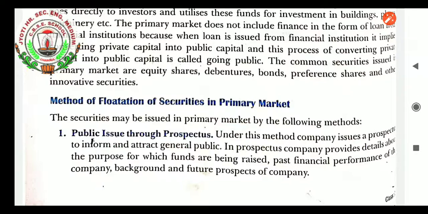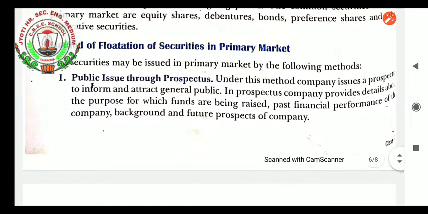When the company wants to introduce its shares to the general market for the public, it has to issue a prospectus. By seeing the details mentioned about the company in the prospectus, the general public can get attracted and purchase the shares of the company. This method is known as public issue through prospectus, which we have learnt in class 11th also in the sources of business finance chapter.